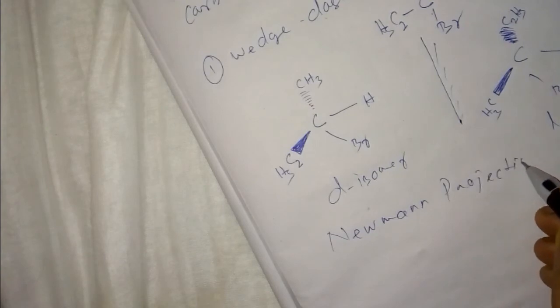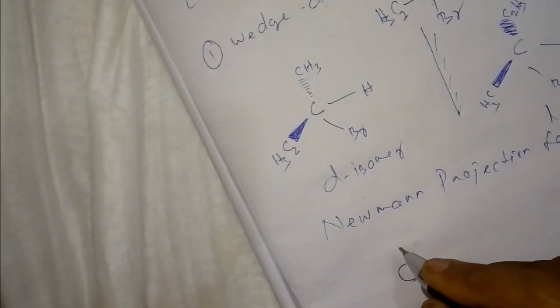Another is the Newman projection formula. In Newman projection, carbon is represented as a circle. Then H here, another is C2H5, another is CH3, another is Br.